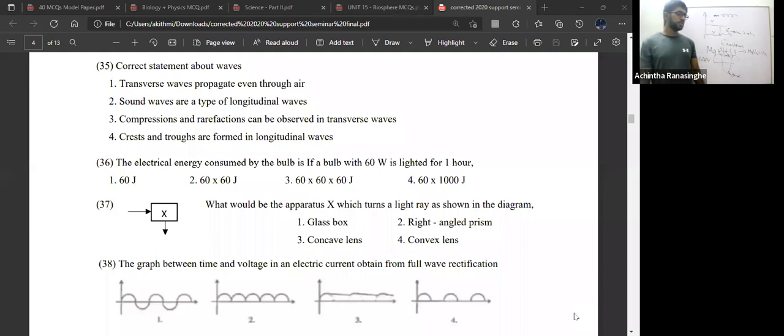Sound waves are obviously longitudinal waves. Transverse waves normally travel along the surfaces, in a guitar string, in a violin string, in water rippling. They are traveling along the surface.